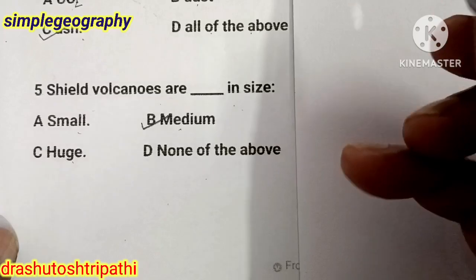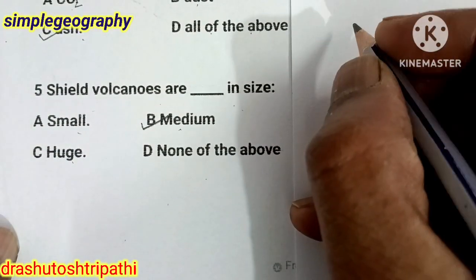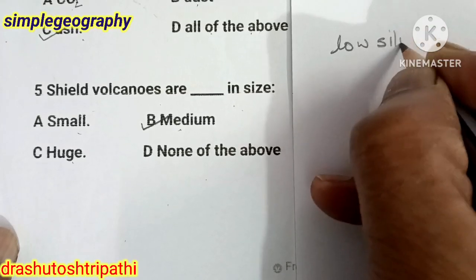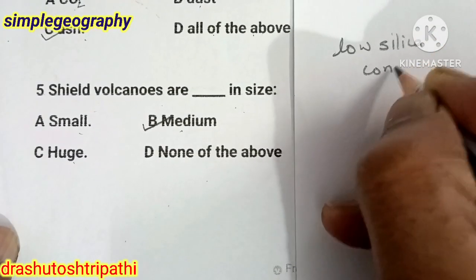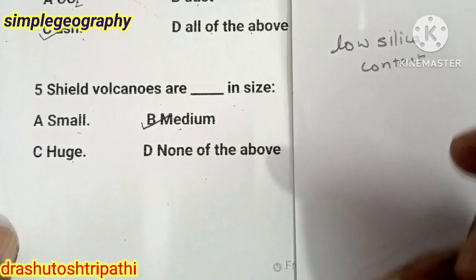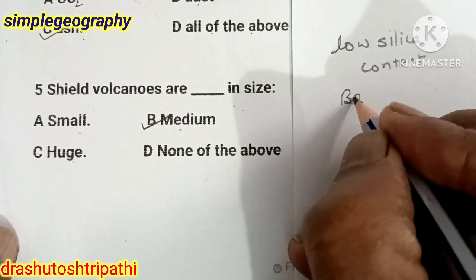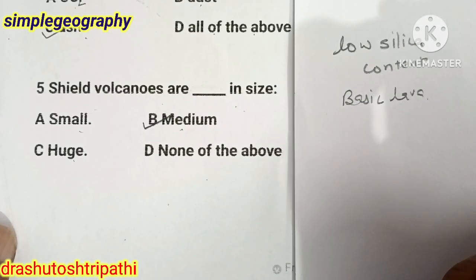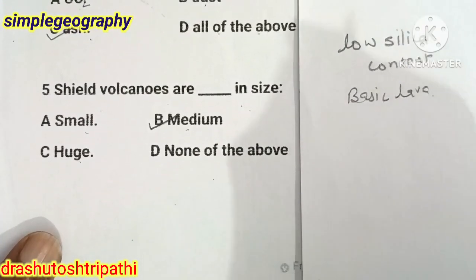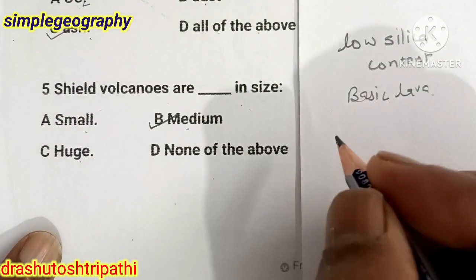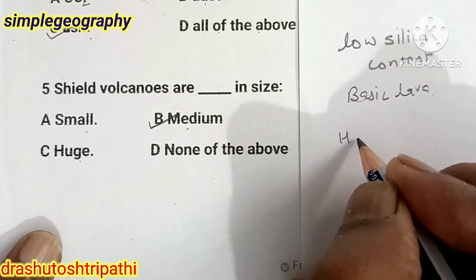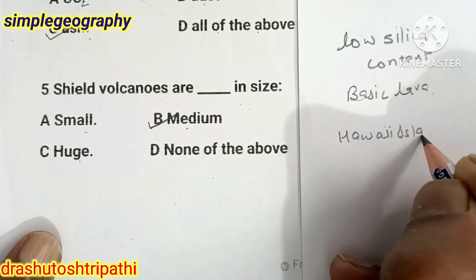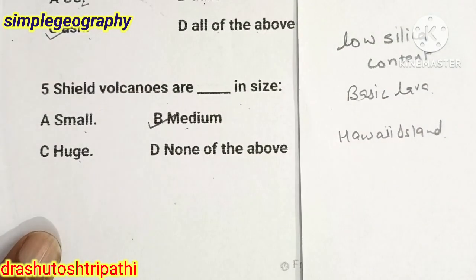What is shield volcano? Shield volcanoes are those volcanoes which have low silica content. It is actually a basalt or basic lava type that is found here, and the most important example of these types of volcanoes is the Hawaii island volcano. That is the example of shield volcano.